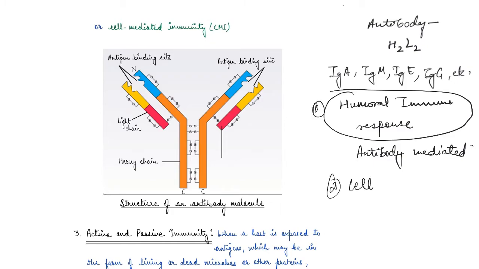Second type is cell-mediated immune response, or cell-mediated immunity, right? This is known as CMI. Now, what type of cells mediate these? T lymphocytes. Remember, T lymphocytes mediate cell-mediated immunity, right?